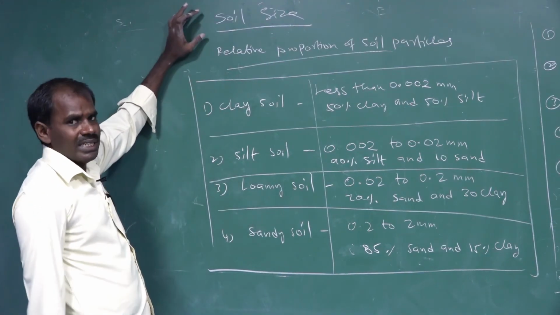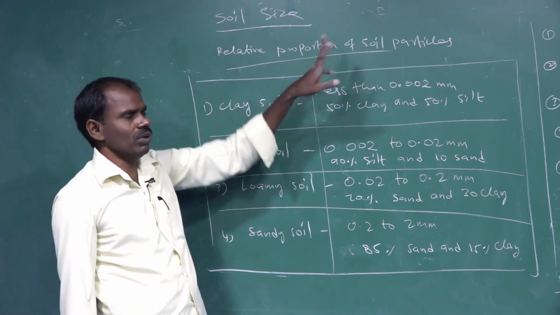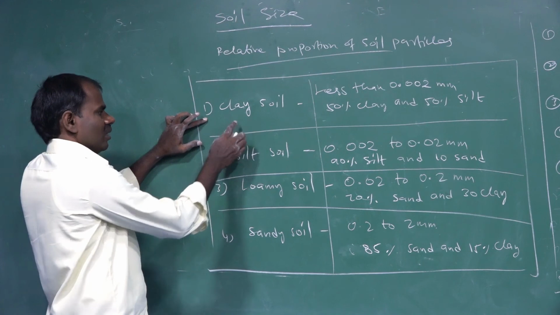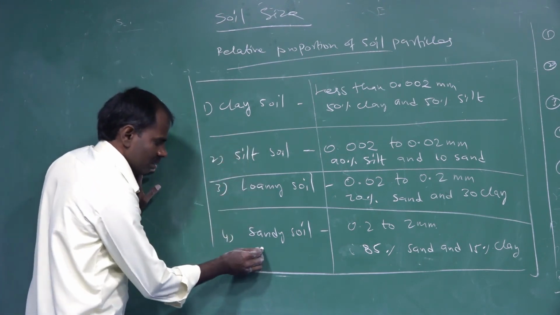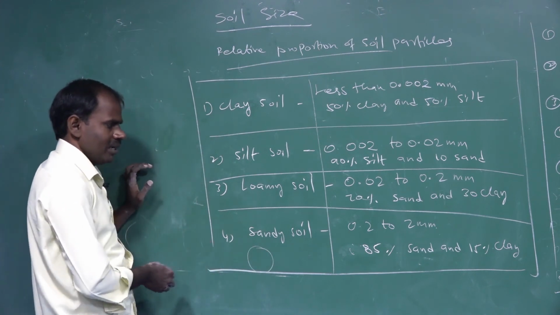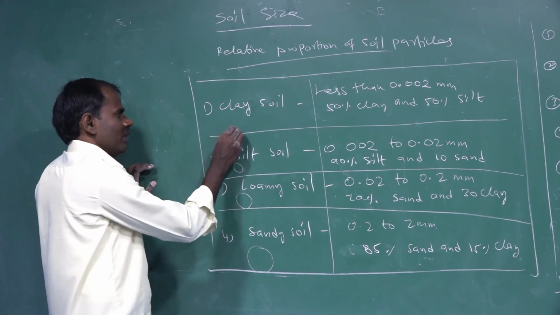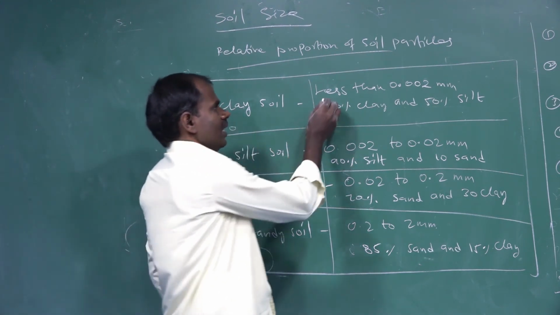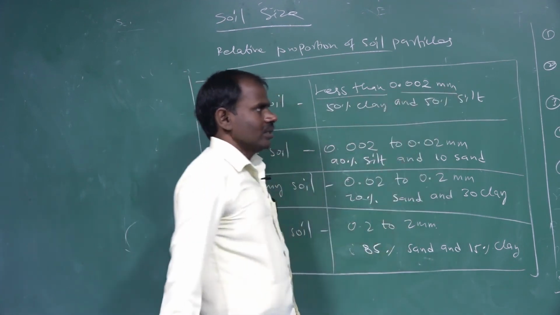Next is soil size. Various sizes are found in soil particles, relative to their proportions. There are 4 types of soil: clay soil, silt soil, loamy soil, and sandy soil. Sandy soil has the largest particles, then loamy soil, then silt soil, and clay soil has very minute particles, less than 0.002 millimeter in size.